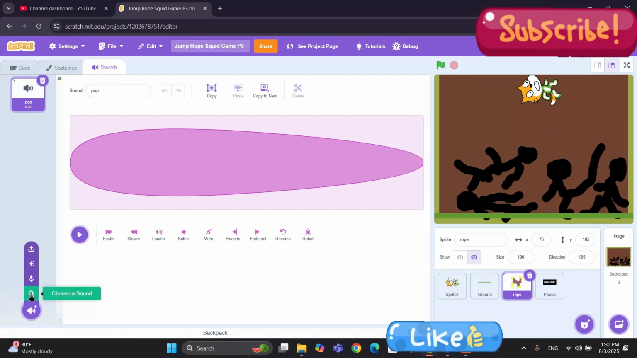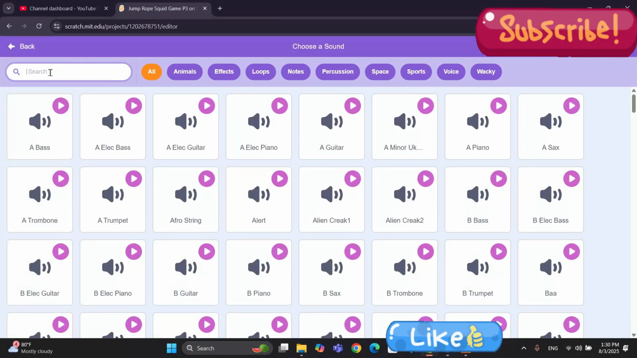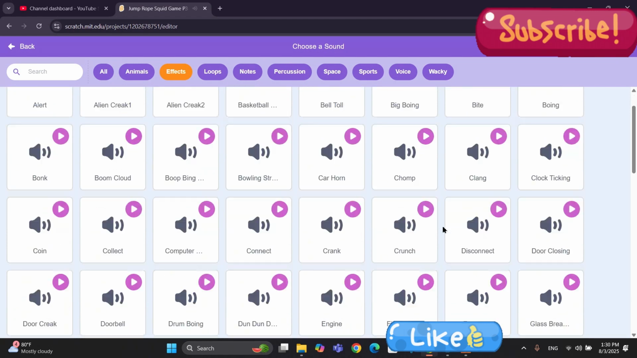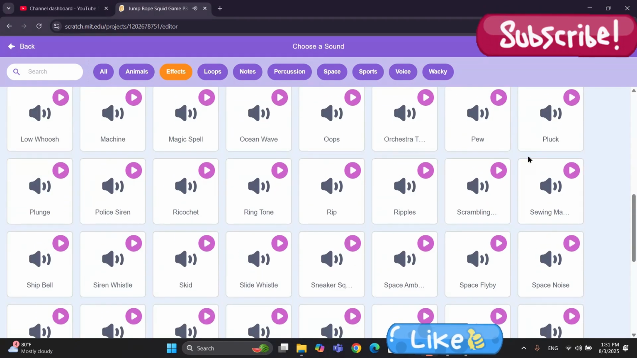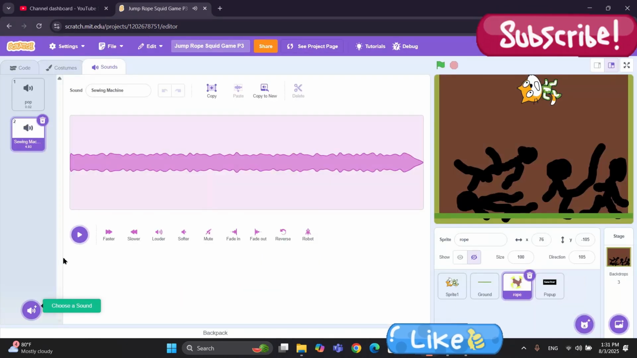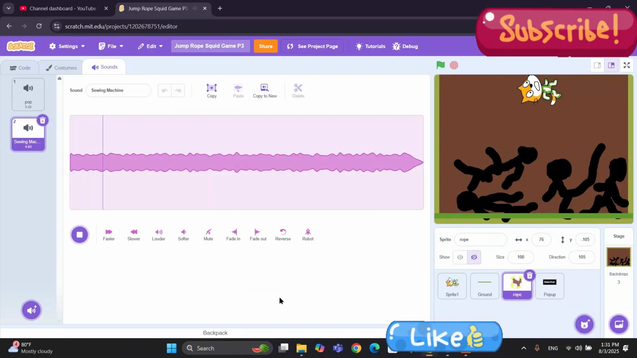For that, let's click on the rope first, and let's click on the sounds tab here, and let's choose a sound. Let's go to sound effects, and down here I'll search for this sound, the sewing machine sound. So let me click it and play it.